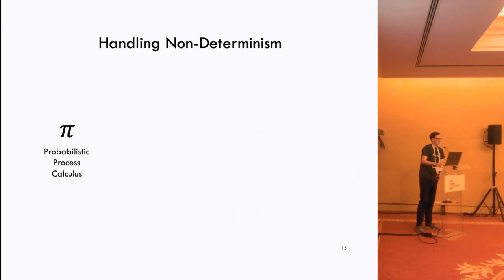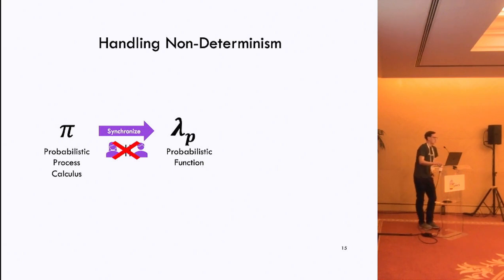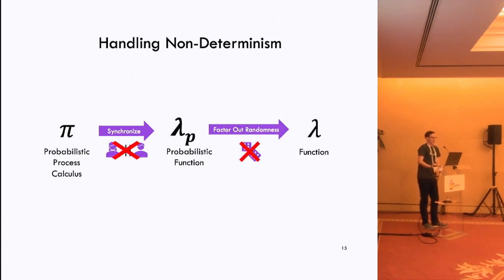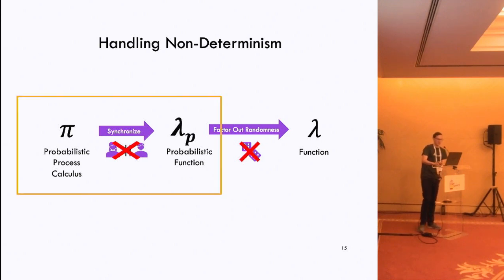First, we're going to take a protocol expressed in a probabilistic process calculus. We're then going to try and run a synchronization procedure to get, instead of this concurrent protocol, a synchronous probabilistic function. And I'll explain that in a minute. We're then going to factor out randomness essentially out of the program so we can just reason about a deterministic function. Well, this sounds kind of like magic, so I'm going to go ahead and talk about each of these components a little bit in turn.